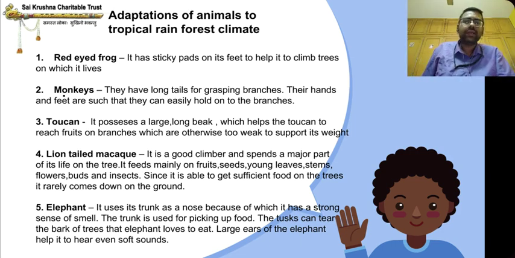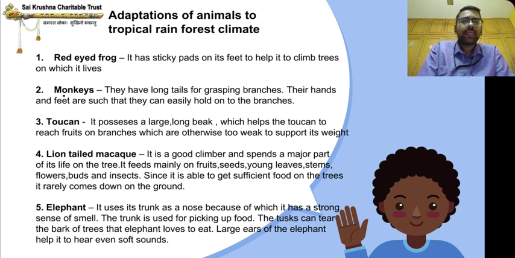Toucan. Toucan is a bird. So what happens here in toucan? It possesses a large long beak which helps the toucan to reach fruits on branches which are otherwise too weak to support its weight.